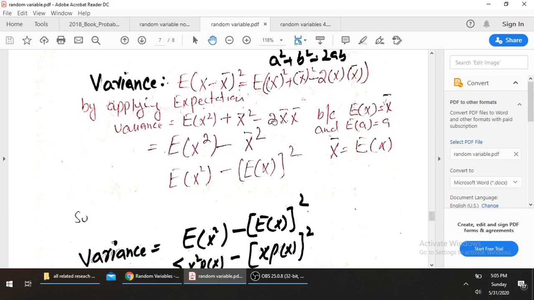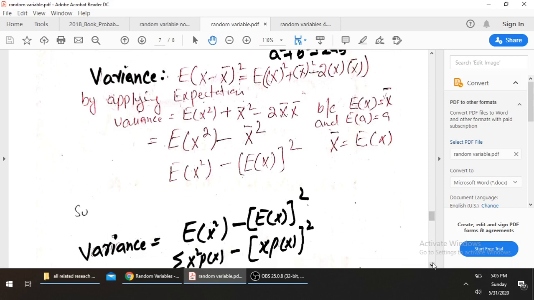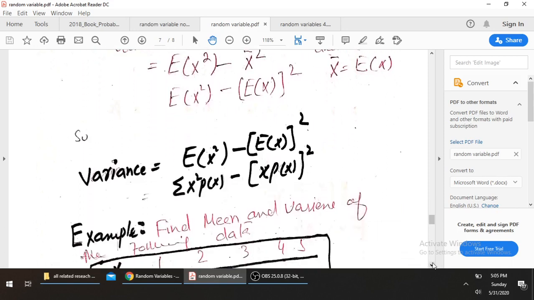Now from the previous term we subtract 2 x bar square, because the latter has a negative sign, and we get the result as expected value of x square minus x bar square. Because x bar is equal to expected value of x, we put the value here and we get the result. Variance is basically equal to expected value of x square minus expected value of x whole square. So this is the formula for the variance. You can find the variance easily.